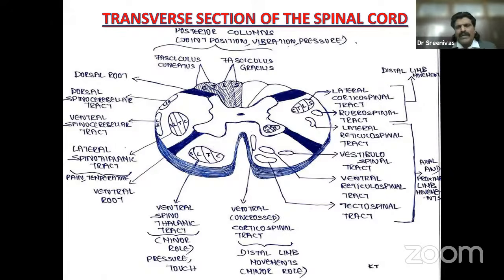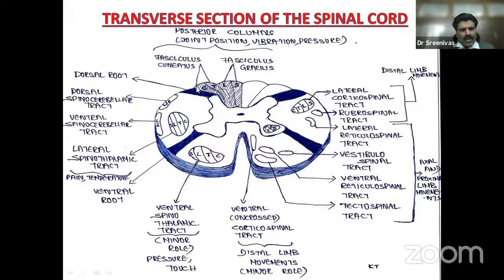Why is this important? The posterior column is supplied by the posterior spinal artery. And therefore, when there's an anterior spinal artery lesion, all the tracts of the spinal cord get affected except the posterior column, because the posterior column is placed posteriorly and is supplied by the posterior spinal artery.